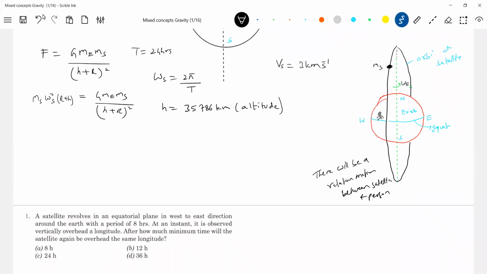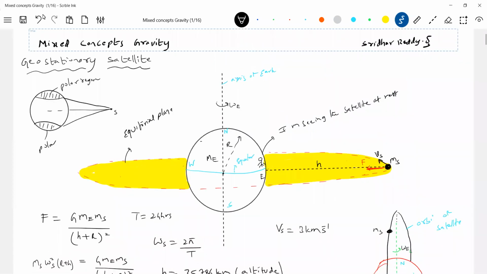So no question of geostationary. It will be geostationary when there's no relative motion between a point on the surface and the satellite. Not possible here. So strictly, what should the orbit be? The orbit should lie in the equatorial plane. These are small things they can ask you. You have to be careful. I'm seeing the satellite at rest, with no relative